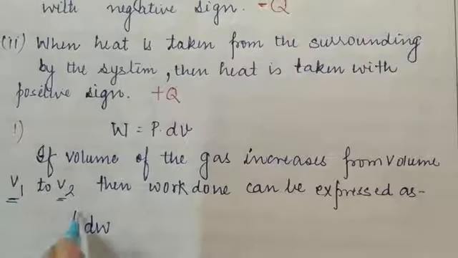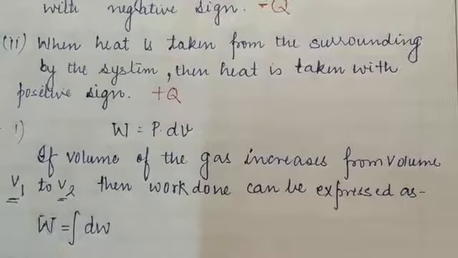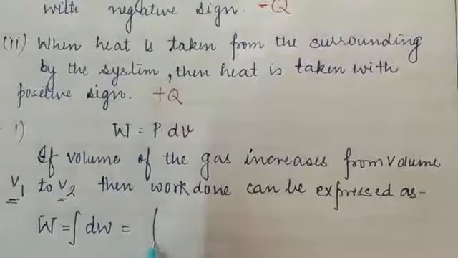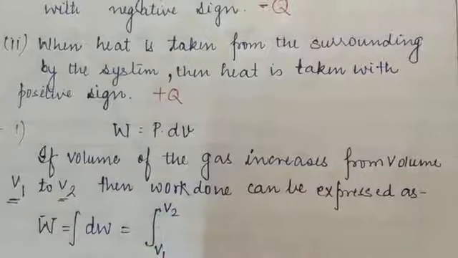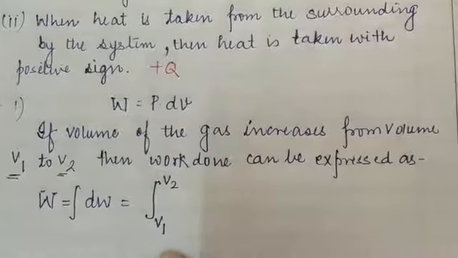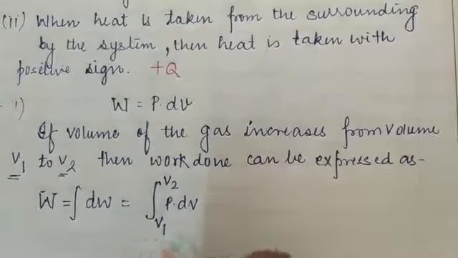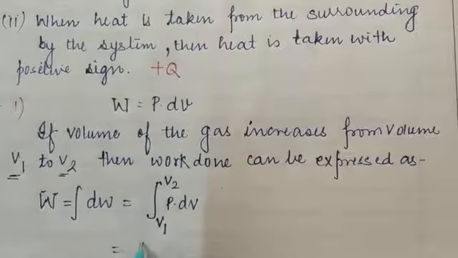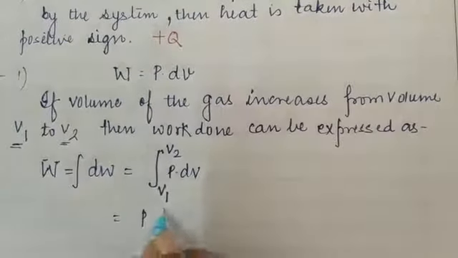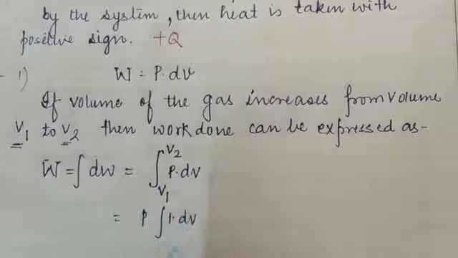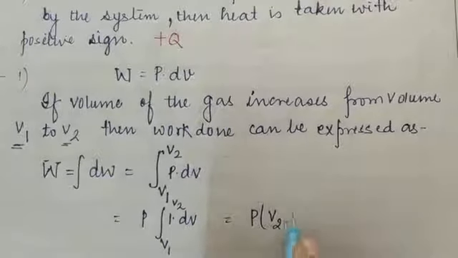If we want to calculate the total work done by the system or on the system, it will be the integration from V1 to V2, since the volume changes from V1 to V2, of P dV. If pressure is constant with respect to volume, then we write the integral of dV from V1 to V2, which gives P times (V2 minus V1).